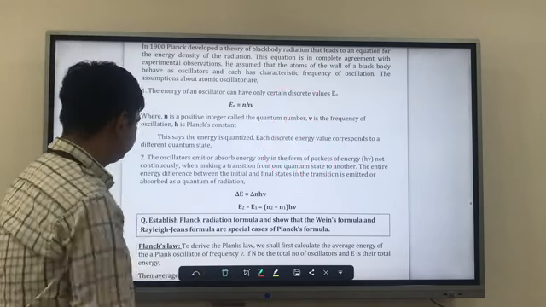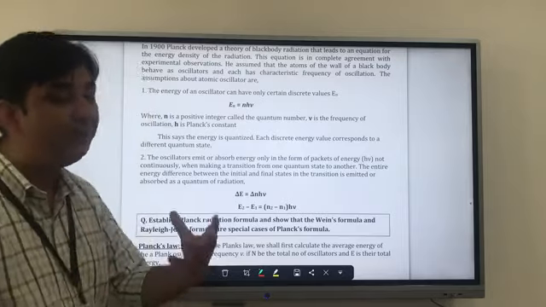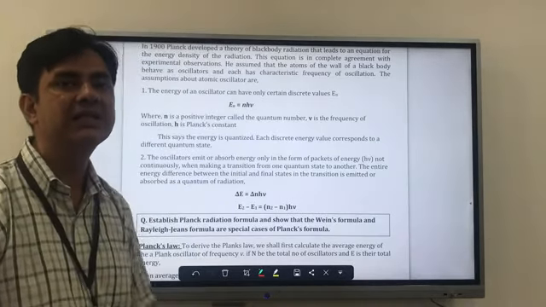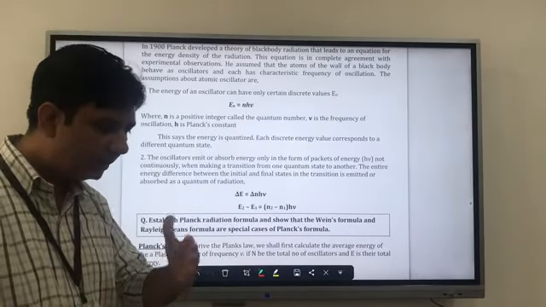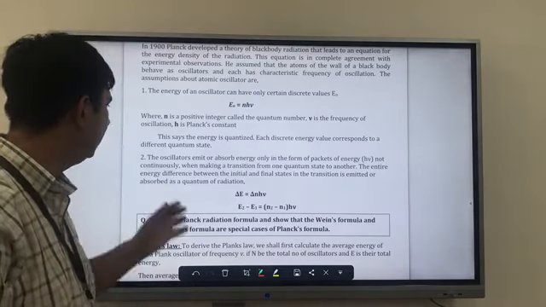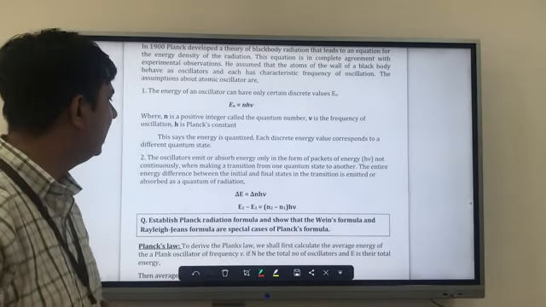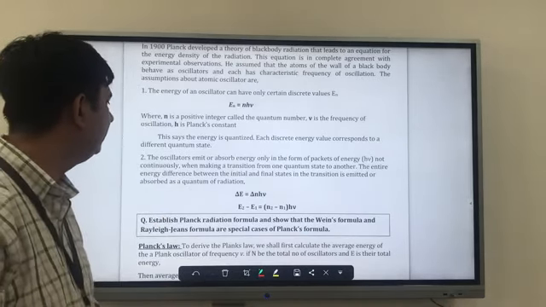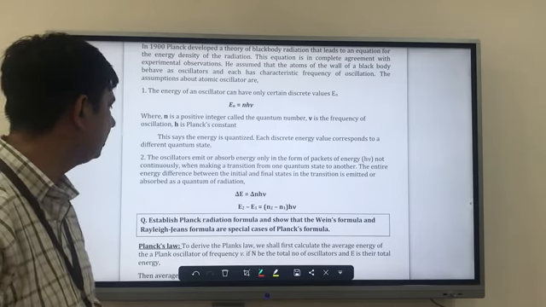The oscillator emits or absorbs energy only in the form of packets of energy and not continuously. That means it is getting all the values in discrete form, not continuously. In discrete form it is getting, in the form of packets of energy. And when making a transition from one quantum state to another, the energy difference between the initial and final state in the transition is emitted or absorbed as a quantum.